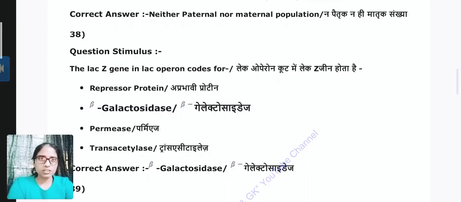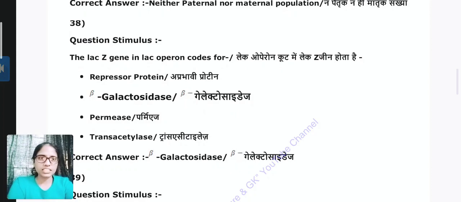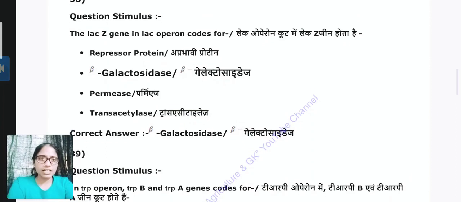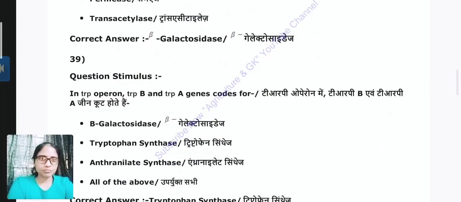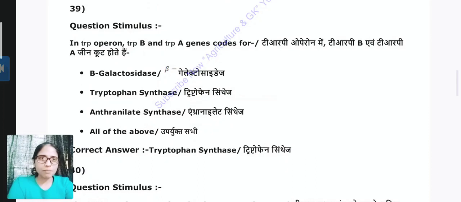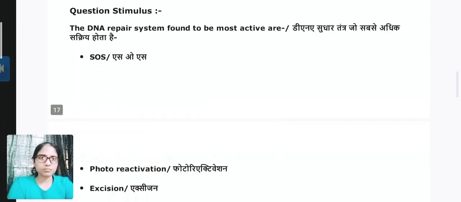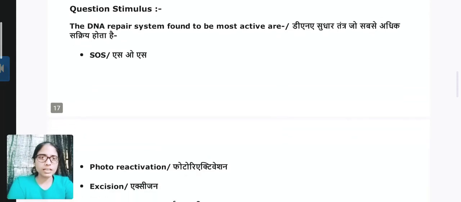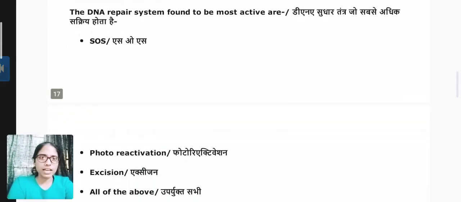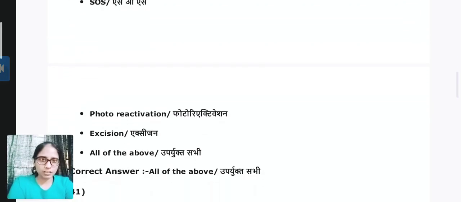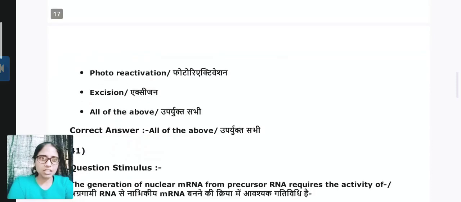Next question, which is 38. The LacZ gene in lac operon codes for, answer is galactosidase. Question 39. In the trp operon, the trpB and trpA genes code for, answer is tryptophan synthase. Question 40. The DNA repair systems found to be most active are SOS, reactivation and excision, all of the above.